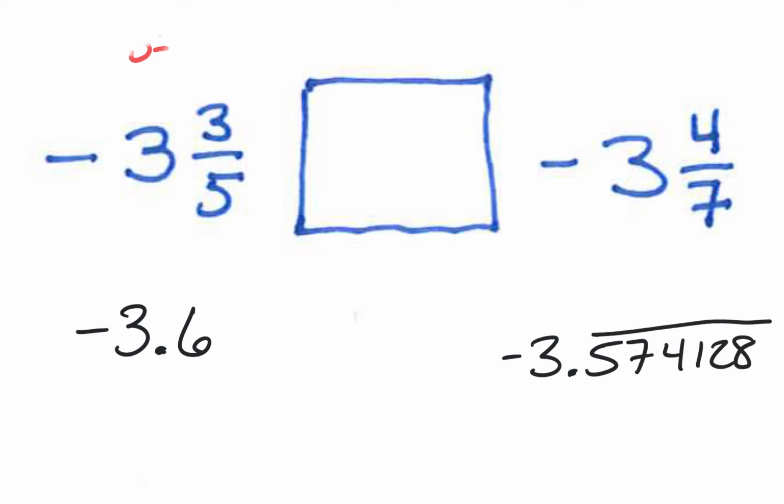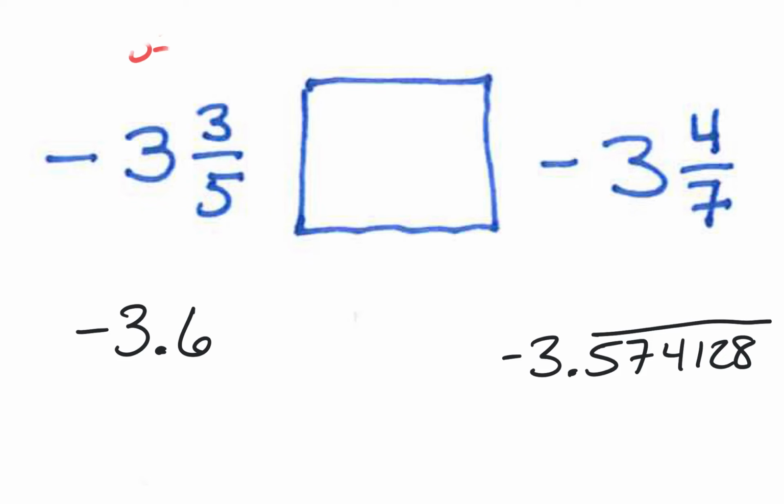Okay? So you've got to put the bar over all 6 digits. Now, that's a little overkill for what we're doing here, but it's still important to recognize that you can have a lot of digits repeat themselves. These are both rational numbers, so it's either going to end or it's going to repeat.